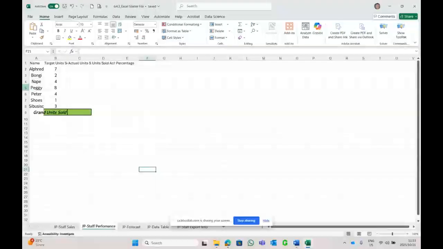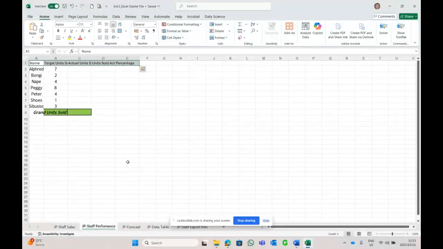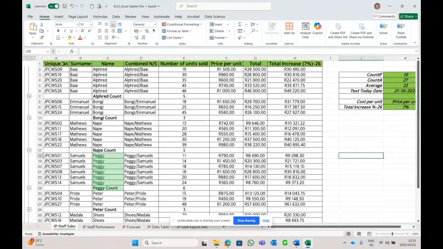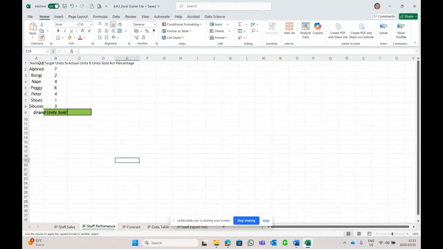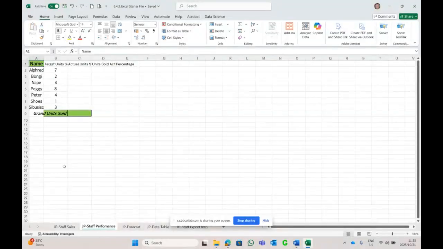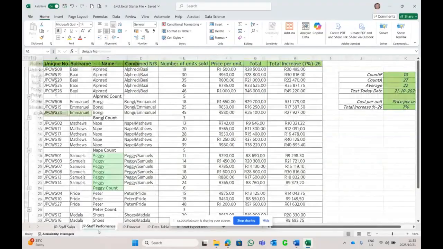So I'm going to select them all. No, I'm not. I'm first going to go to the staff sales sheet, and I'm going to click on say unique number, and I'm going to say Format Painter, and I'm going to click on back performance, and I'm going to click on name. Okay. Now I can use Format Painter in this sheet because it's the same thing, or what I can do is click and drag it to the rest to apply it to all the columns. So in other words, they want me to make these subheadings look like this, which we just did now.